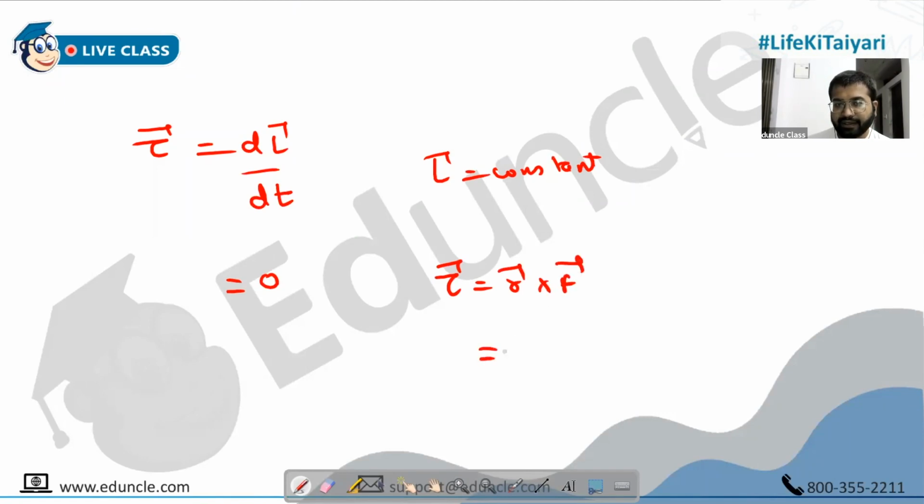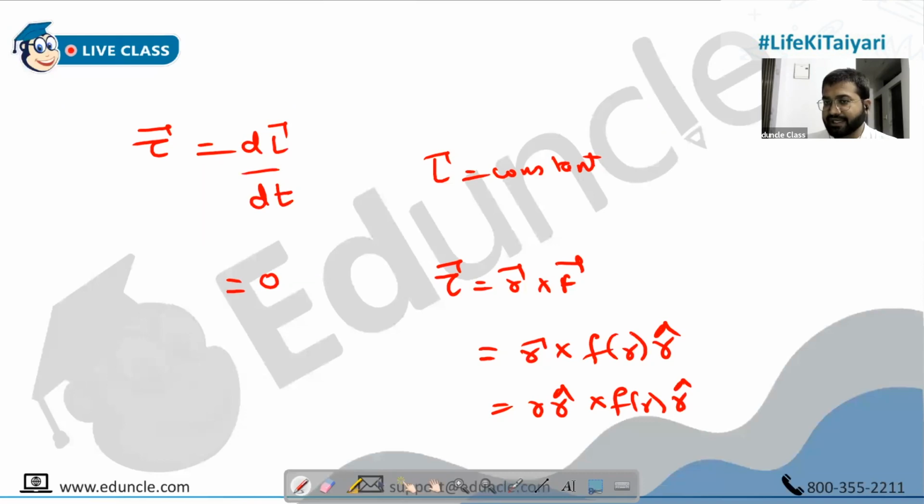Because F vector, people, what is F vector? F vector is F of R into R cap, and R vector is R into R cap. So we know I cross I is 0, J cross J is 0, K cross K is 0. So R cross R will also be 0, torque will also be 0. This is another way to understand why torque is 0. Another way is angular momentum is constant, so torque will also be 0.